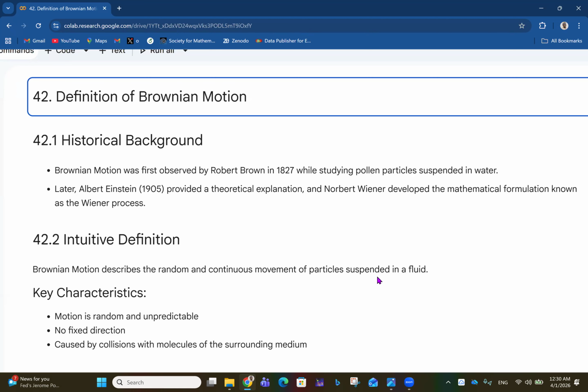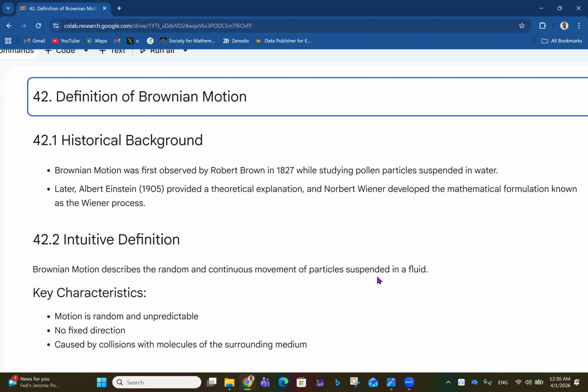So the intuitive definition, of course, goes something like this. Brownian motion describes the random and continuous movement of particles suspended in a fluid. So you have random and continuous movement of particles, and we have key characteristics like that. The motion is random and unpredictable, with no fixed direction, caused by collisions with molecules of the surrounding medium.